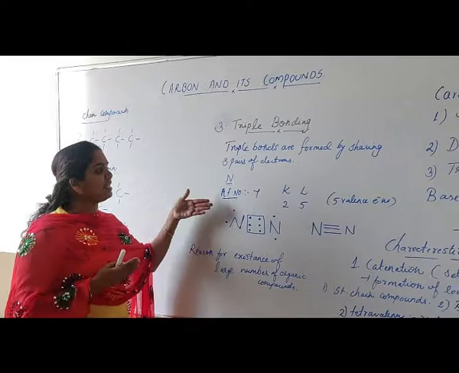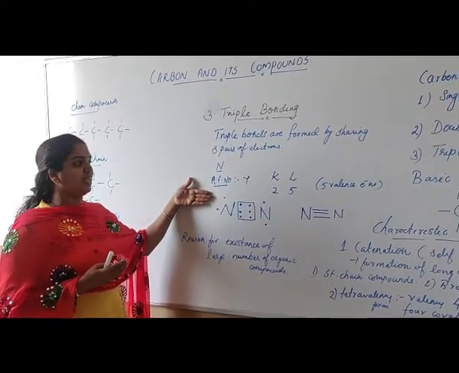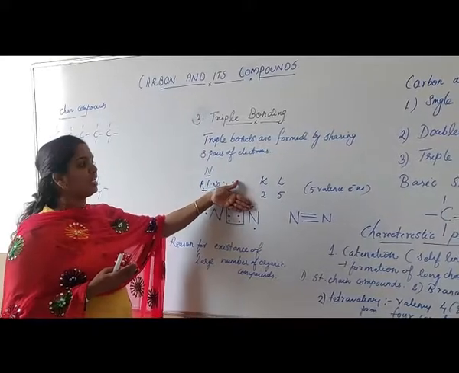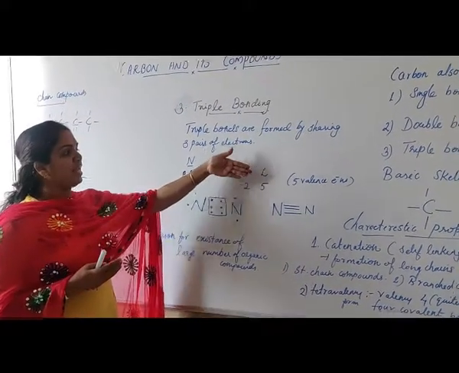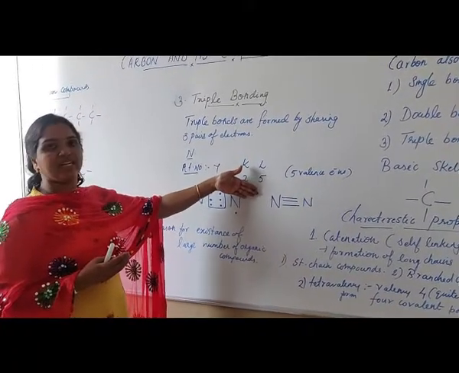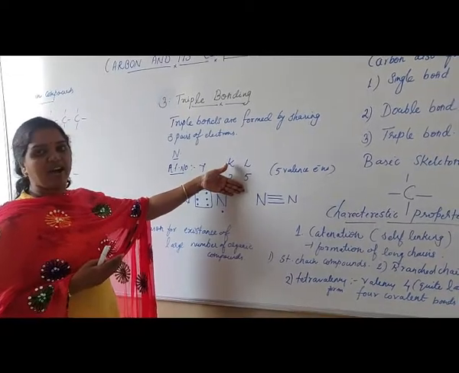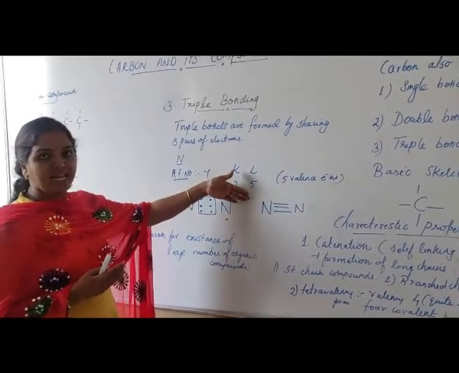Let us discuss the case of the nitrogen atom. Nitrogen, the atomic number is 7. What is the electronic configuration? The K shell contains 2 electrons, the L shell contains 5 electrons. So the valency of nitrogen is 5. It contains 5 valence electrons in the L shell.